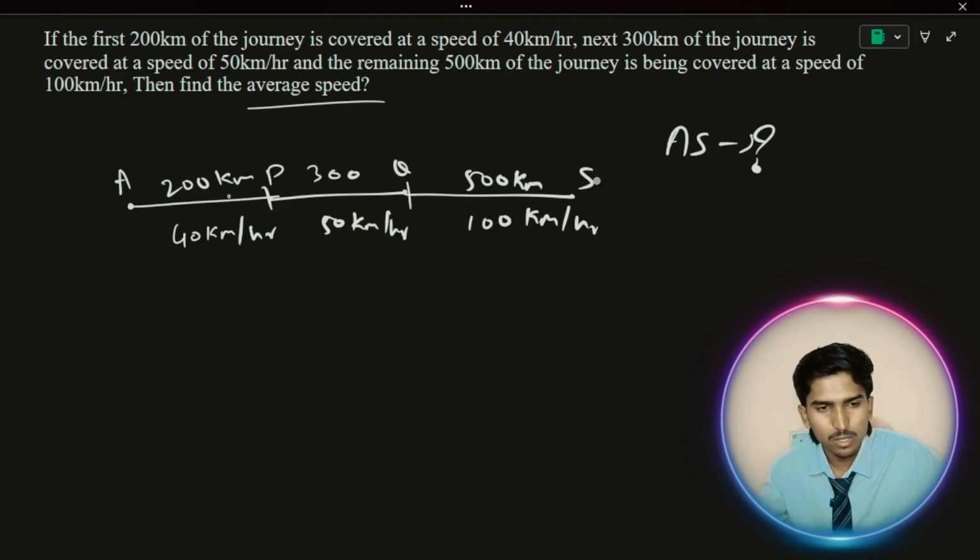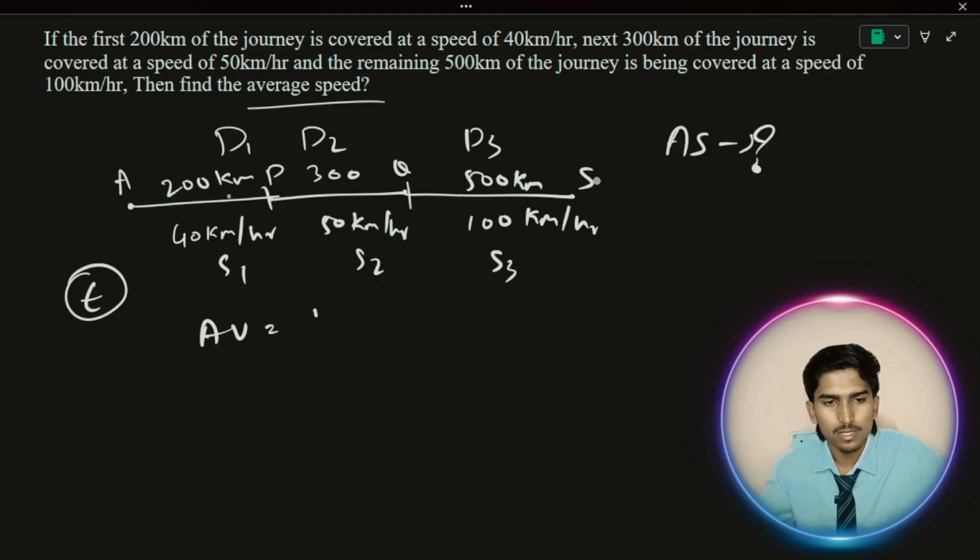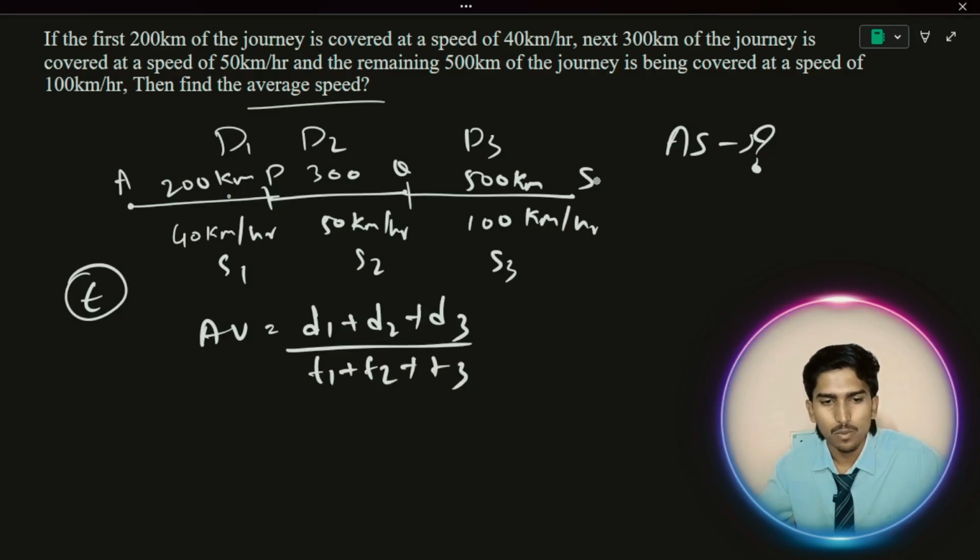See, you need to observe carefully. They have given distance 1, distance 2, distance 3, and speed 1, speed 2, speed 3. But what they have not given is time. So how can we convert the formula? Average speed is equal to distance 1 plus distance 2 plus distance 3, the total distance, divided by time 1 plus time 2 plus time 3. We need to convert this time with respect to speed.